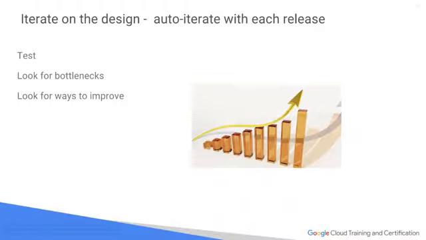So when we iterate on the design, we want to auto-iterate each release. So going through our system test, looking for bottlenecks, and always looking for ways to improve every time that we're going to be iterating and making changes to our process.